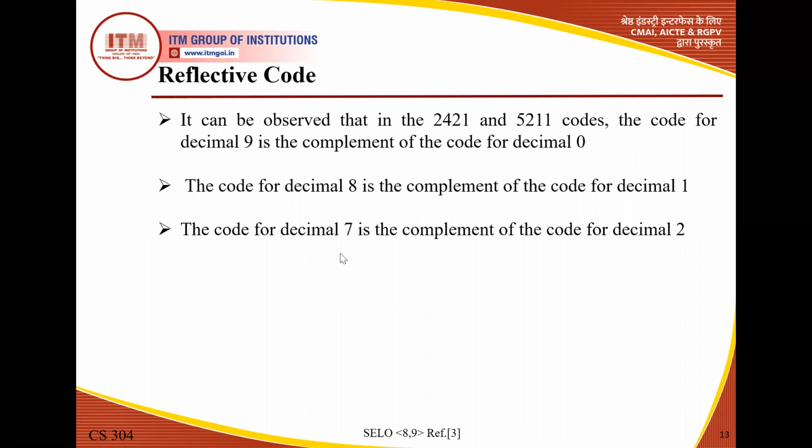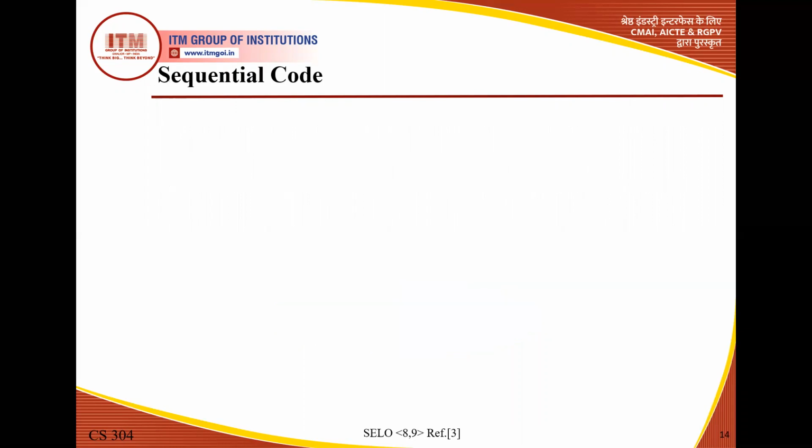The code for decimal 7 is the complement of the code for decimal 2. So from the top 0, 1, 2, and from the bottom 9, 8, 7. So 2 and 7 are complement to each other. The code which follows this property comes under the category of reflective code. Now 8421 is not a reflective code because 8421 does not follow this type of property.